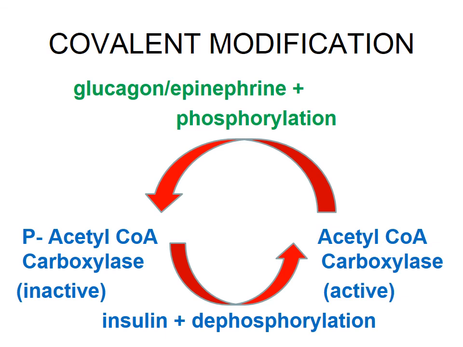So the synthesis of fatty acid is decreased when there is glucagon and epinephrine release, whereas insulin converts the phosphorylated form into the dephosphorylated form. Is that clear? So insulin favors de novo synthesis, whereas glucagon inhibits de novo synthesis.